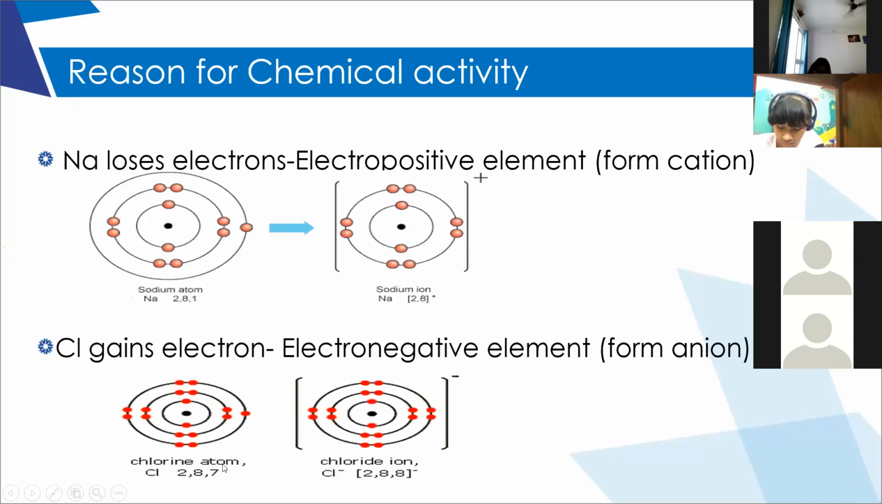So sodium always tries to lose that one electron and exist as the Na plus ion. In the same way, chlorine has 7 electrons, so it always tries to accept one electron and remain as the chloride ion. Got it? So that is the reason